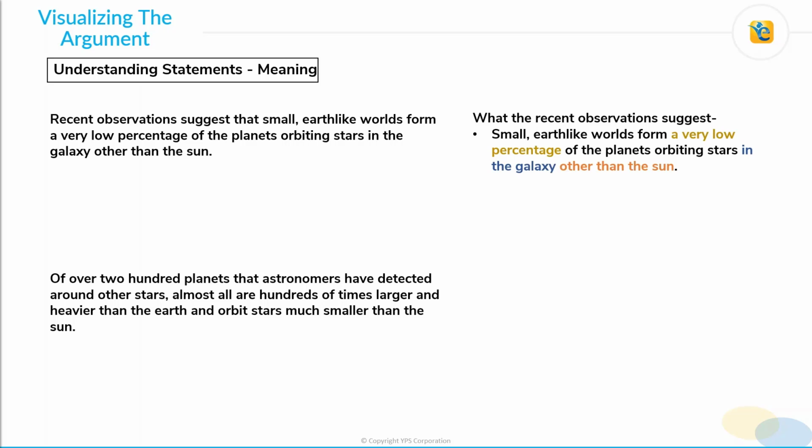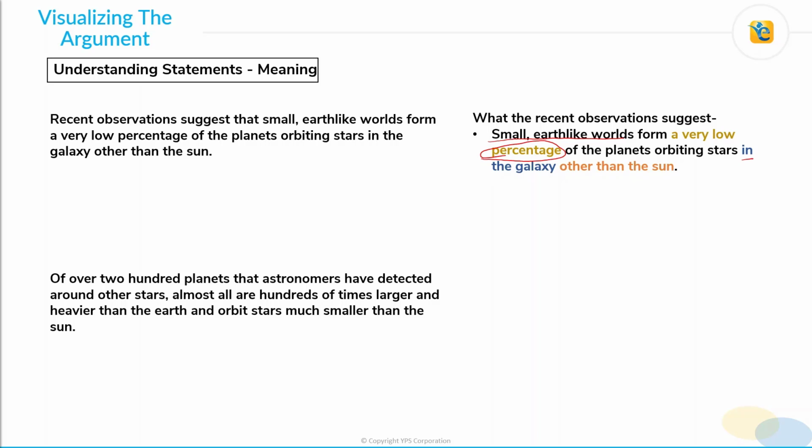All right, so let's start by visualizing the argument. Okay, so we are talking about some recent observations, and these recent observations suggest that small Earth-like worlds constitute a very low percentage of the planets. So we are talking about percentage here, not absolute number. Very low percentage of the planets orbiting stars in the galaxy other than the sun.